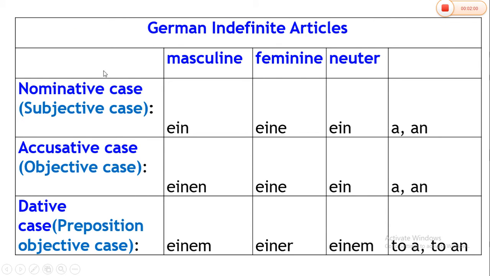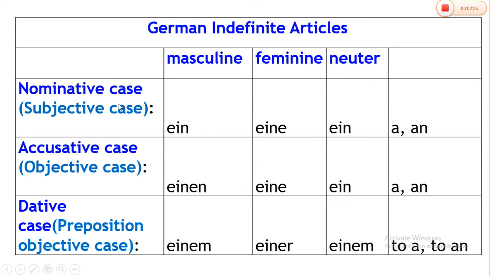German indefinite articles. Nominative case or subjective case. When in the sentence we use the nominative case with the masculine noun, indefinite article ein is used.